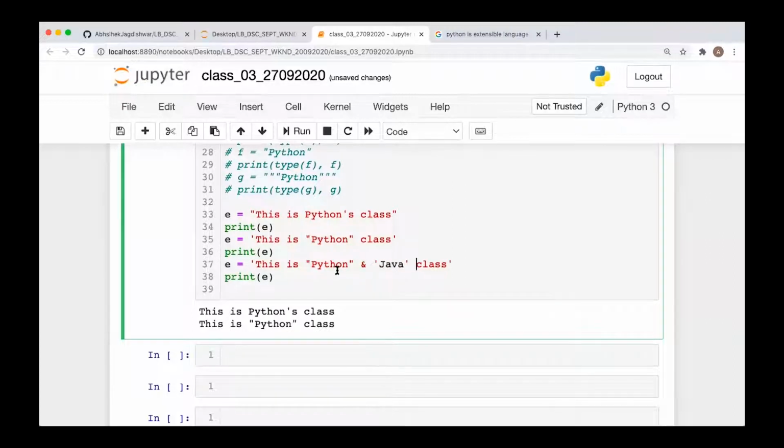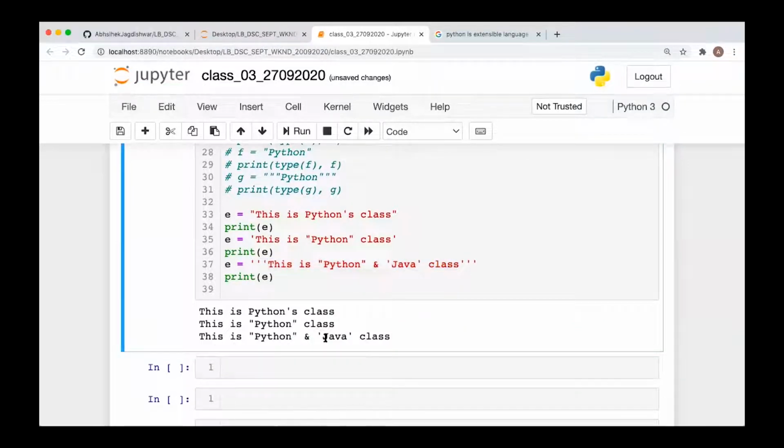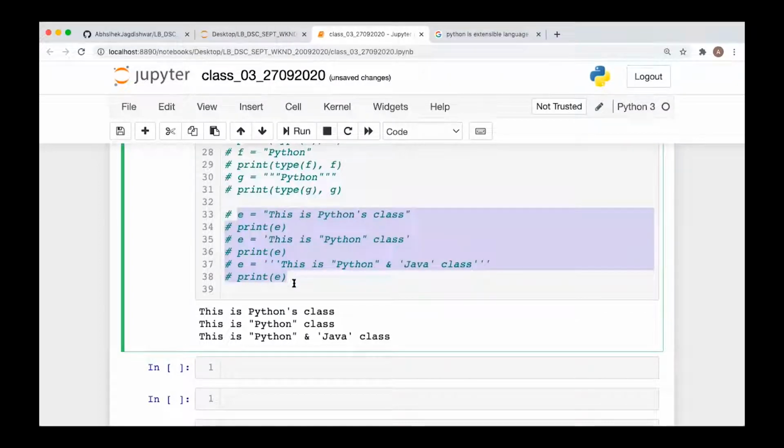Okay, so you will not be able to keep this string either in single quotation or double quotation. Single quotation is not allowed. If you try to keep it in double quotation, that will also not be allowed. This will give you an error. Instead, what you can do is keep this string in triple quotation made up of single quotation or double quotation, anything. Now if you execute it, these quotations will be considered as characters. Clear, everyone?